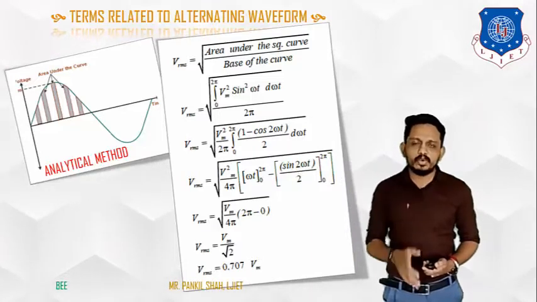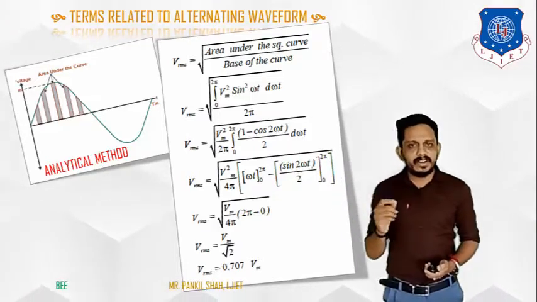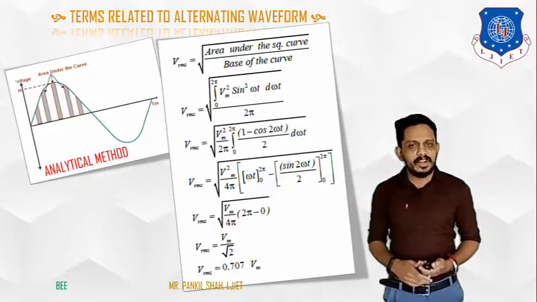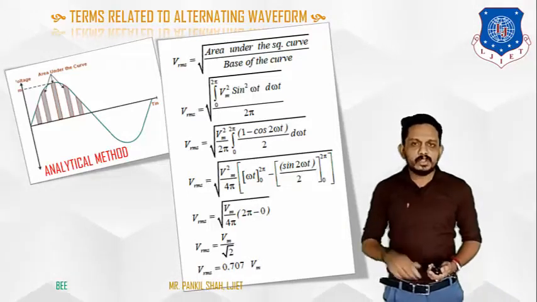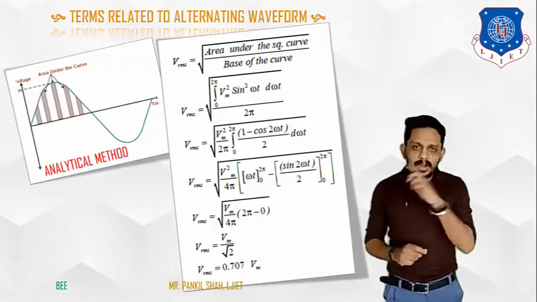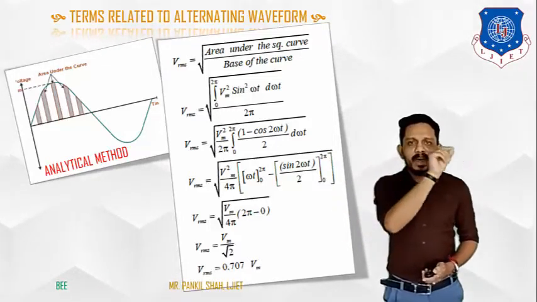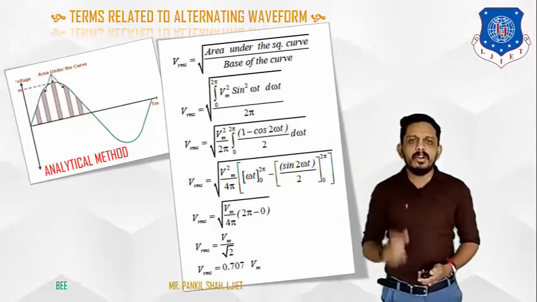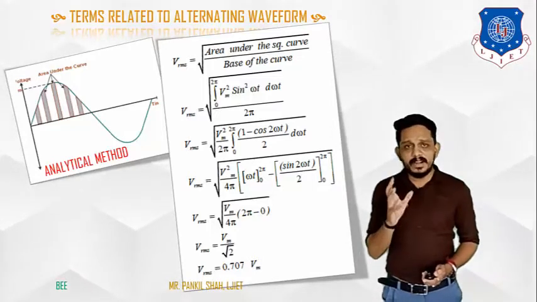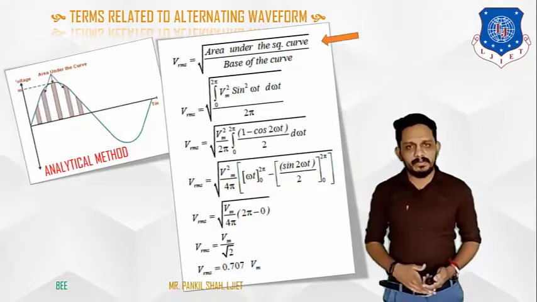We have taken so many samples, generally treated as V, the instantaneous voltage. So now VRMS is equal to the under root of the integration from 0 to 2 pi of V square d omega t upon 2 pi. Please understand all the terms one by one.